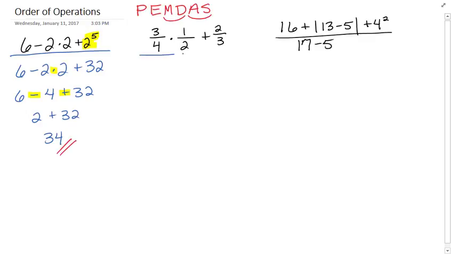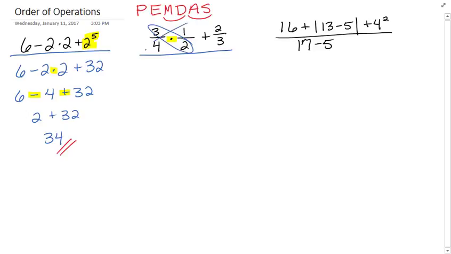Alright, so let's go to this one, and this one involves fractions, which is going to make us remember all of those rules for fractions as we work through the PEMDAS guidelines. So we first say, okay, there are no parentheses, no exponents, there's only multiplication. Now you might be saying, aren't these fractions division? Well, yes, but in this case we're just going to treat them as numbers and only view that one multiplication. So we've got to do that multiplication. So 3/4 times 1/2. We know how to multiply fractions. We would cross cancel or cross simplify if we could. There is nothing to do.